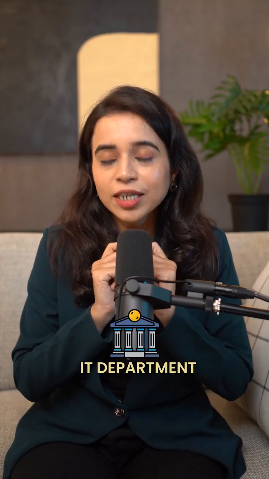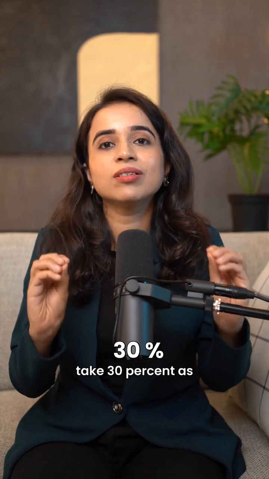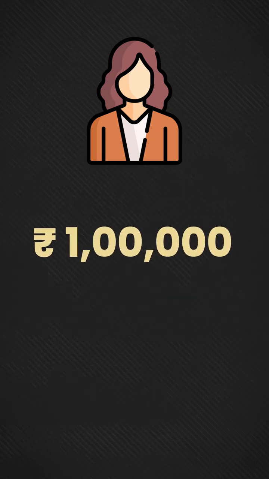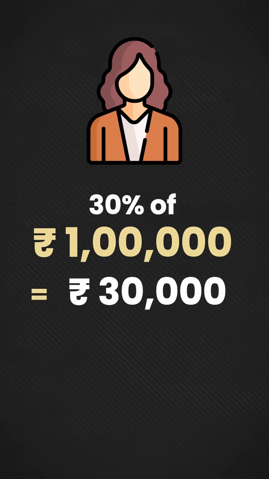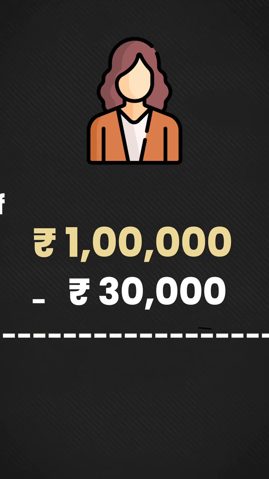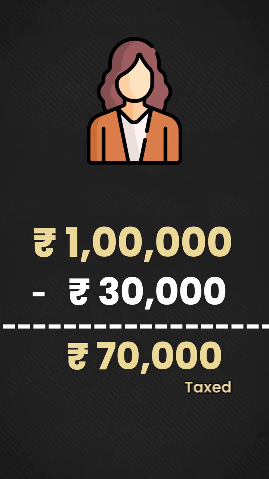So the IT department said, okay, whatever your house may be, take 30% as the standard deduction. What is this 30% standard deduction? Let's say my rent income is 1 lakh after paying municipal taxes and all that. Out of this 1 lakh, it will be assumed that 30% are my general expenses. So I'll get 30% as a standard deduction, and the remaining 70,000 will be the amount on which I will be taxed.